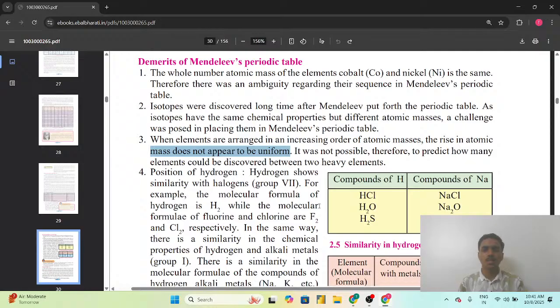मतलब जो एटॉमिक मास कैलकुलेट किया गया था तो वो यूनिफॉर्म नहीं था, मतलब कभी बढ़ रहा था कभी घट रहा था. It was not possible therefore to predict that how many elements could be discovered between two heavy elements. मतलब दो एलिमेंट्स के बीच में फ्यूचर में कितने एलिमेंट्स डिस्कवर्ड होंगे तो उसके लिए जगह ही नहीं थी. That was also one of the ambiguities, one of the demerits of the Mendeleev's periodic table.